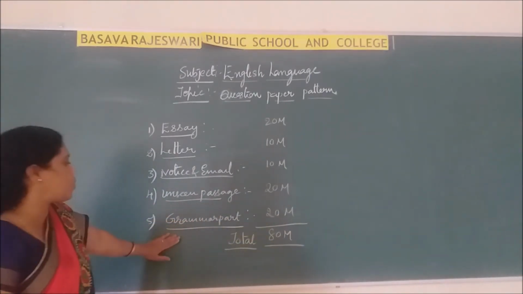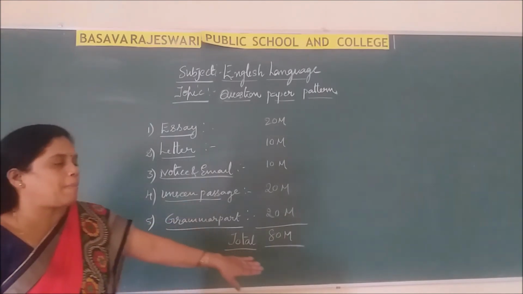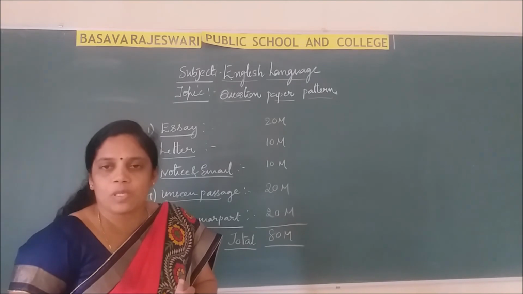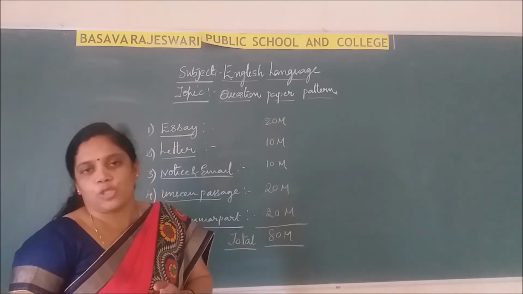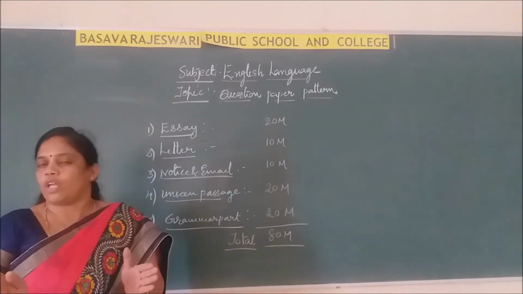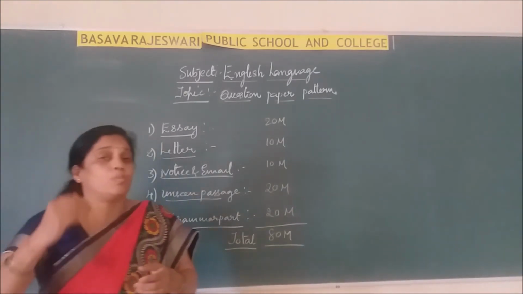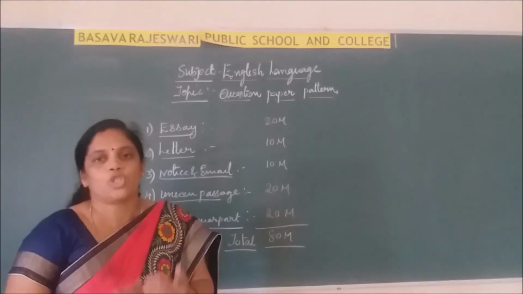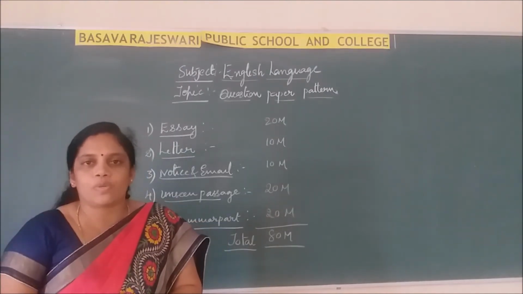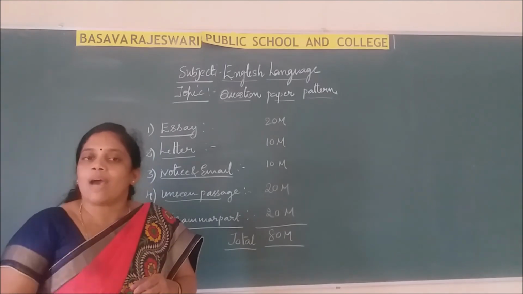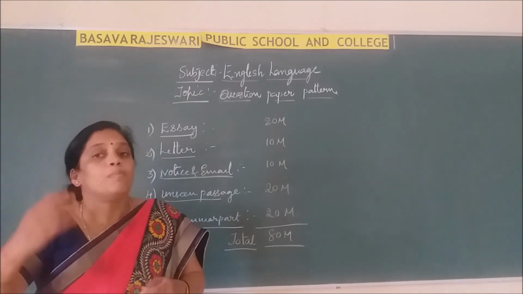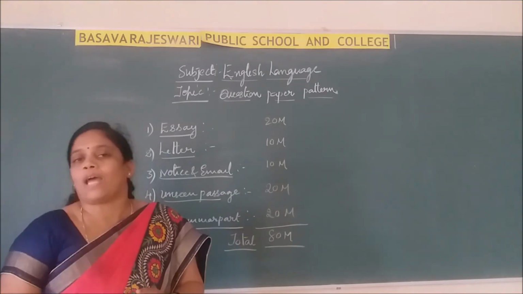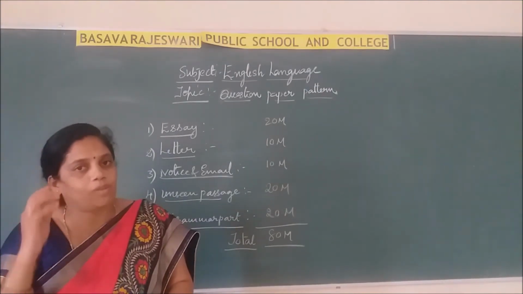The next and last question is the grammar part. Here they will ask prepositions and adverbs, and without using, and, but, so. You have to be very careful while writing prepositions. You have to do more practice. After understanding that preposition lesson or adverbs, or whatever grammar part it may be, you have to do more exercises. Then you will get an idea. With one attempt or two times of practice, it is not possible, so you have to be very careful.